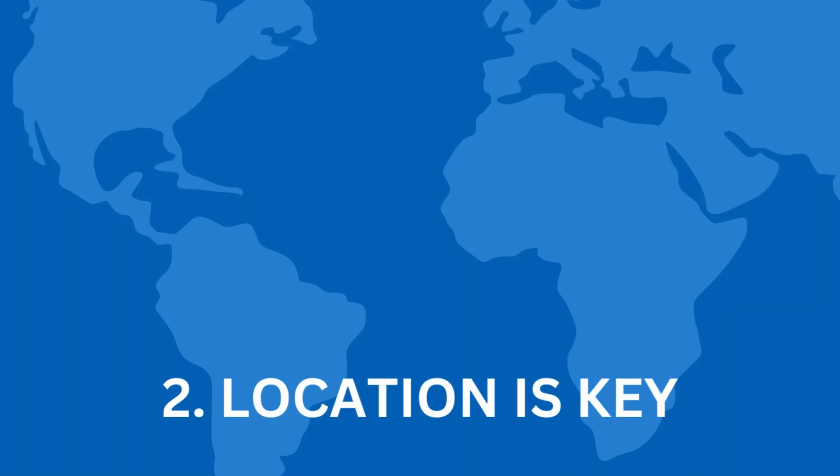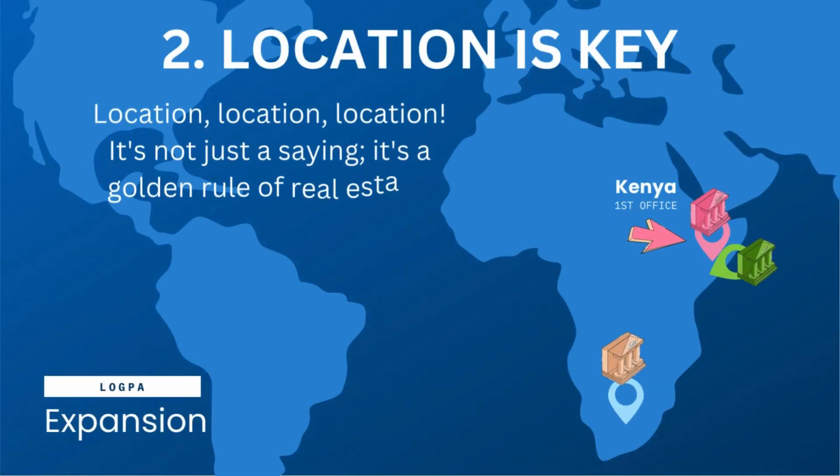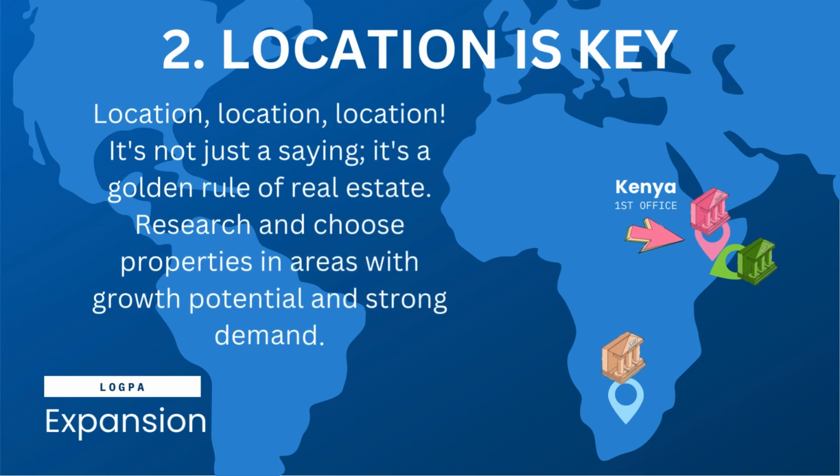2. Location is key. Location, location, location. It's not just a saying, it's a golden rule of real estate. Research and choose properties in areas with growth potential and strong demand.